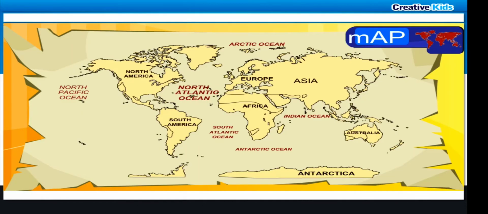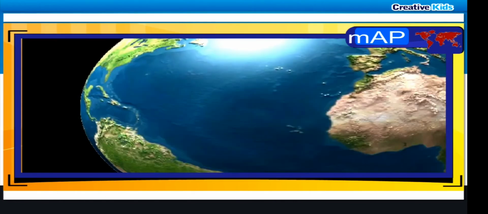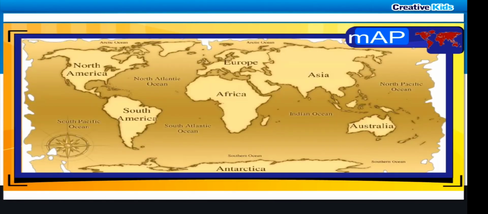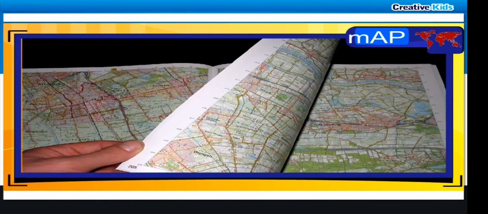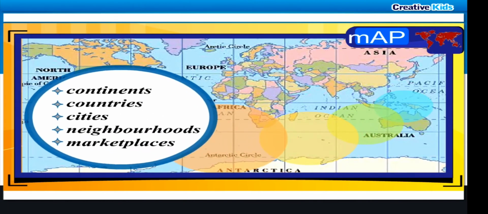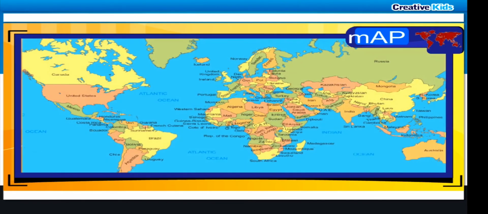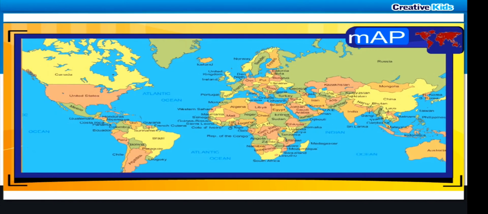The word map is derived from the Latin word mappa, which means a napkin. A map is a representation of the Earth's surface or a part of it on a flat surface. A book of maps is called an atlas. Maps can be drawn on a flat surface to show continents, countries, cities, neighborhoods, and even marketplaces. At times, maps are more useful than globes. However, maps too have disadvantages.